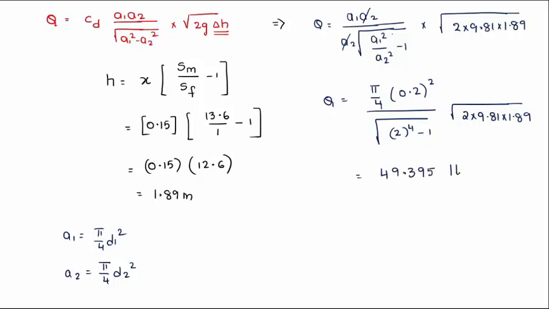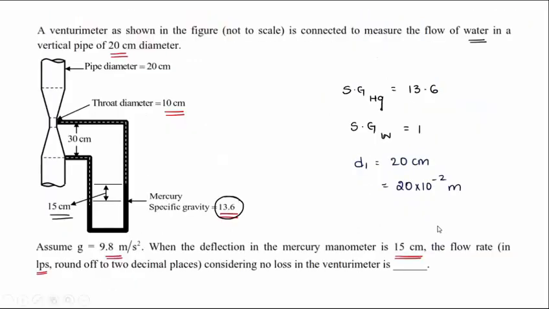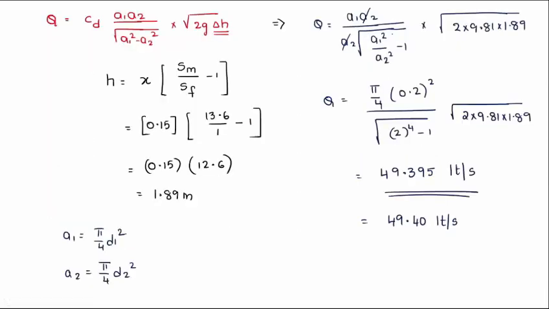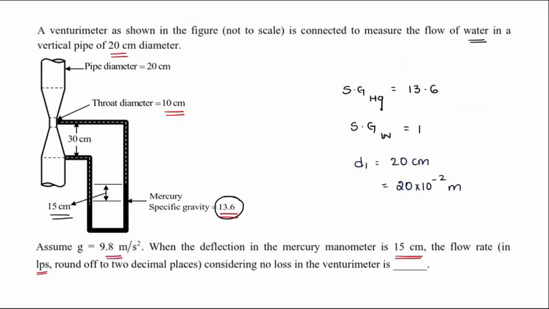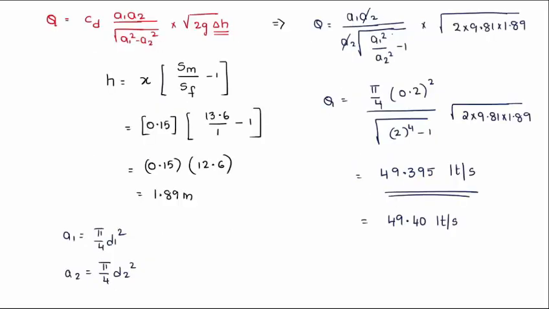liter per second. 49.395 liter per second, or rounding off to 49.40 liter per second. Right? He is asking in a fill in the blank, so round off to 2 decimals. You can write it as 49.40 or 49.395. This is the answer for the given question. Very easy, just from the concept of Venturi meter from fluid dynamics, this is the solution.